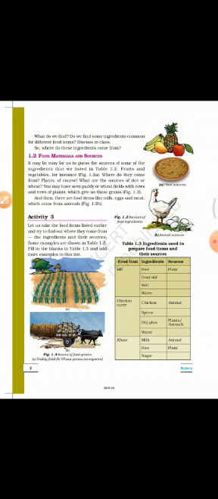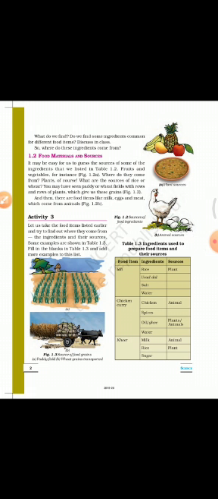In a similar way, the food item chicken curry. The ingredients are chicken, spices, oil or ghee, and water. Where do you get chicken from? You get chicken from animal. Where do you get spices from? You get spices from plants.